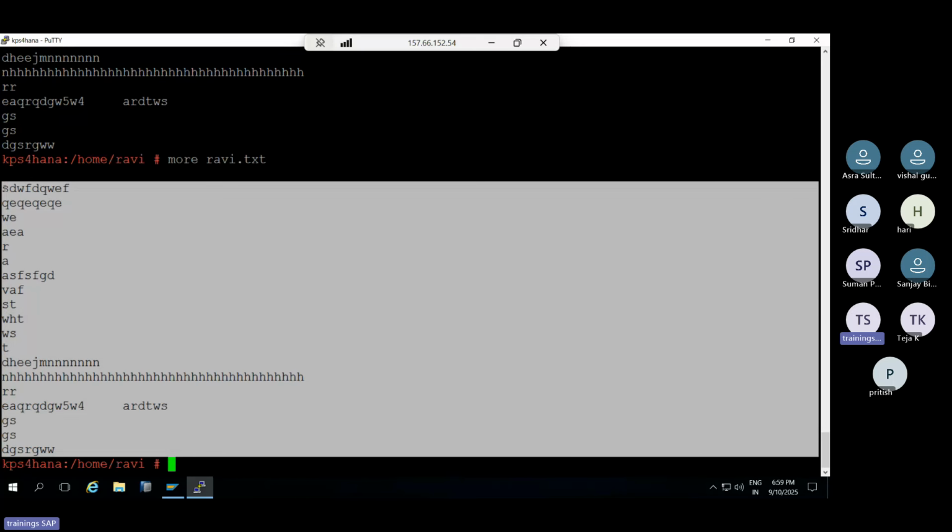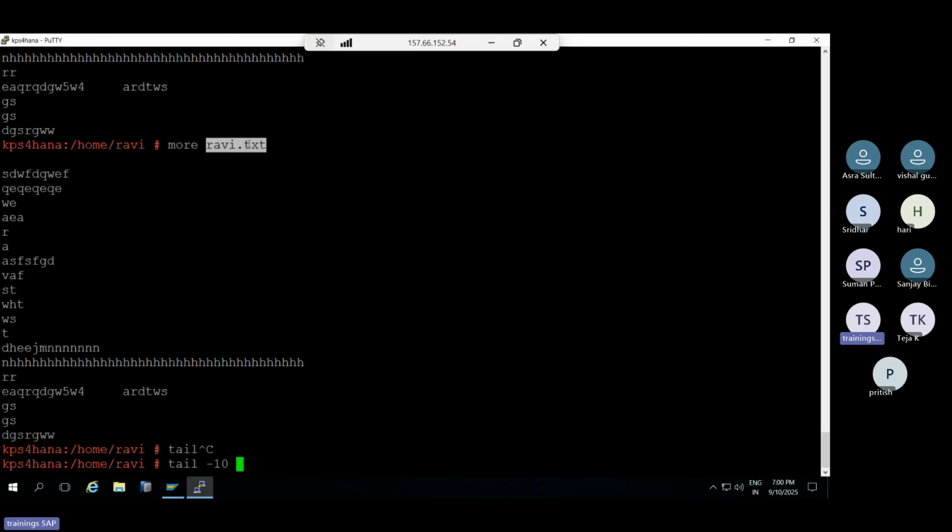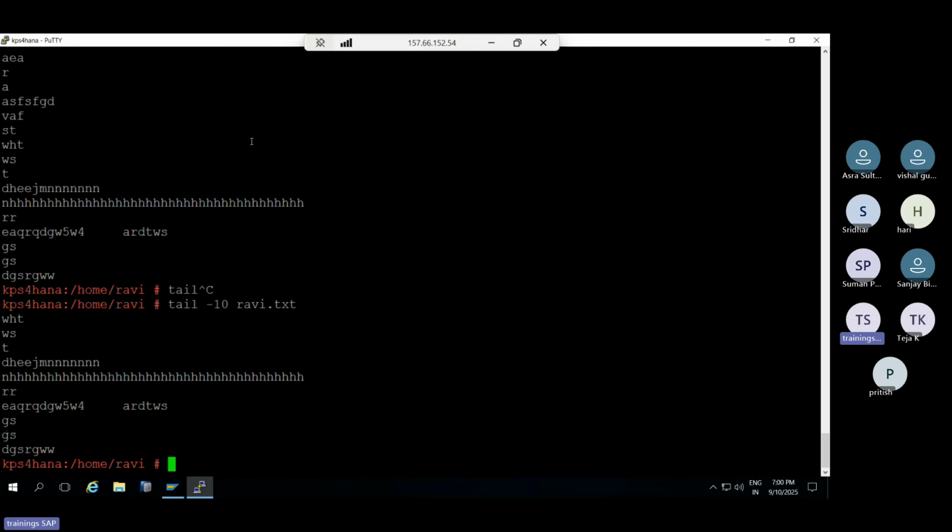Then the tail command. Suppose, sir, I don't want to see all the file. I want only the last 10 lines. Then tail -10 and the file name, and it will display only the last 10 lines. 1, 2, 3, 4, 5, 6, 7, 8, 9, 10. Okay, last 10 lines only, it will display up to here only.